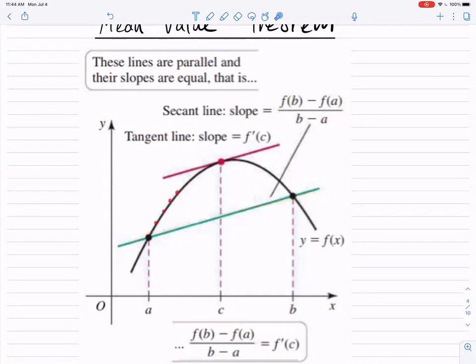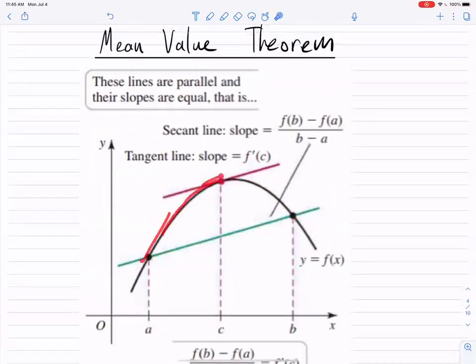There is some point on this function whose tangent line has to be parallel to that line, right? So if we took this tangent line, that tangent line is not parallel. This one's closer, and then eventually you will get to one where they are exactly parallel. That is the idea of the mean value theorem: the secant line connects these two points, and the tangent line slopes are going to be bigger, equal, and then smaller. In order to get back to the secant line, the tangent lines had to change until one of them passes through, and then they change back.